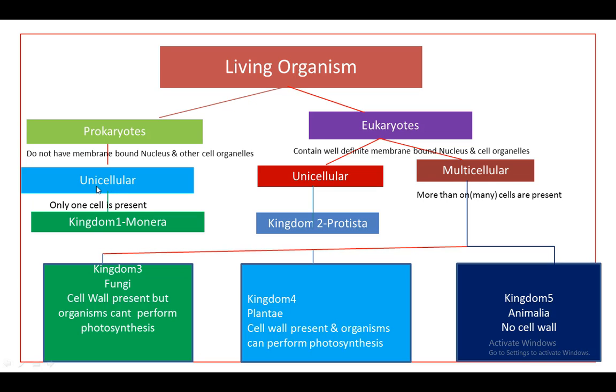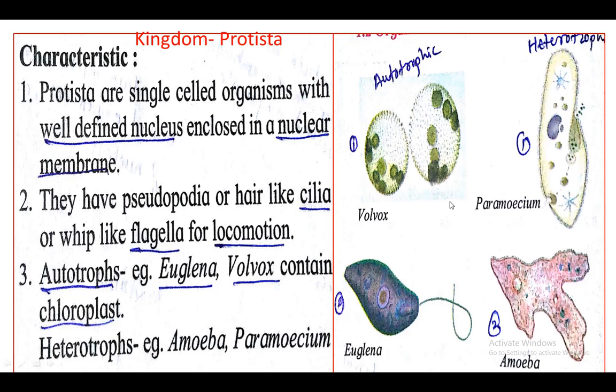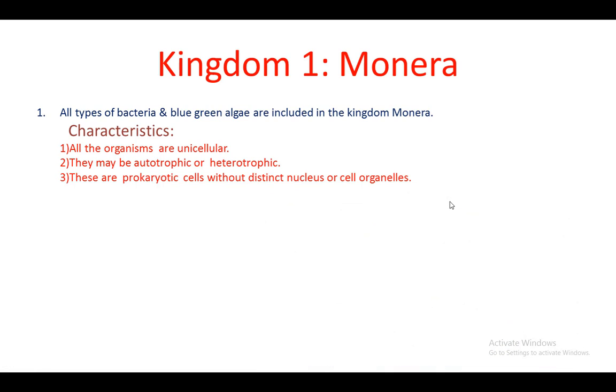So in unicellular organisms only one cell is present, and this single cell carries out all the functions of the living organism. Then multicellular: multi means many. More than one, or many cells, are present in multicellular organisms, and all these cells are grouped together, working together to carry out the functions of the living organism.